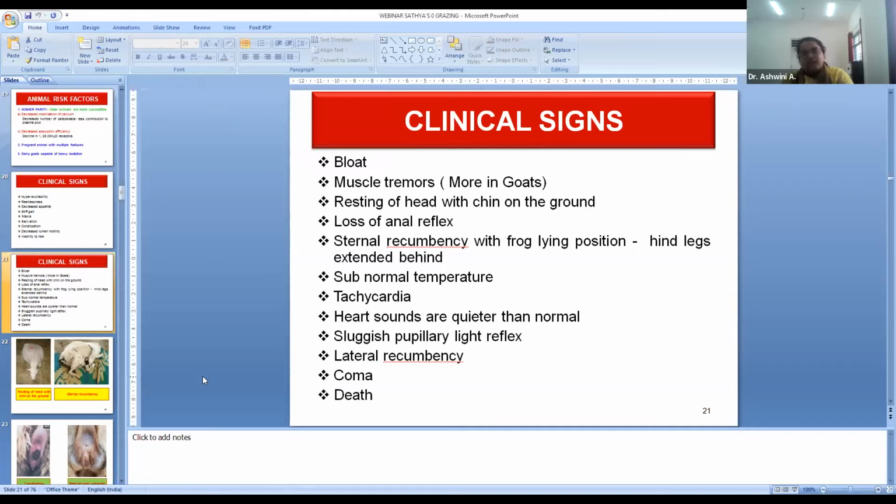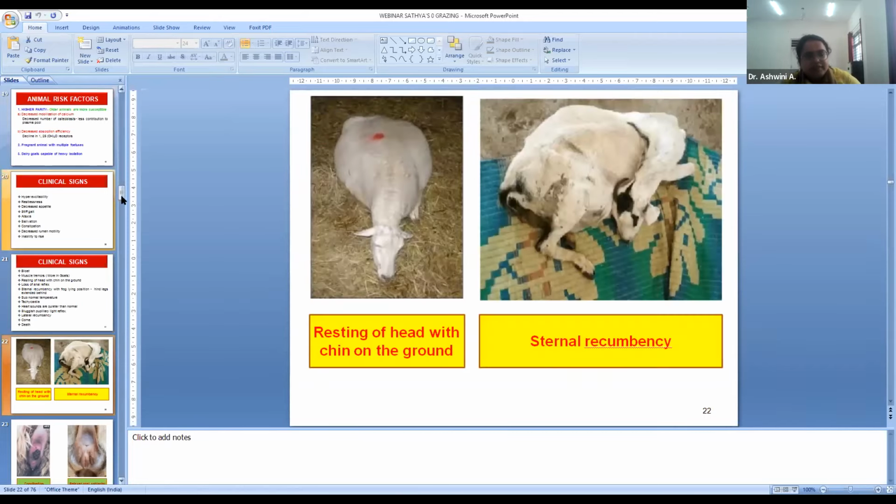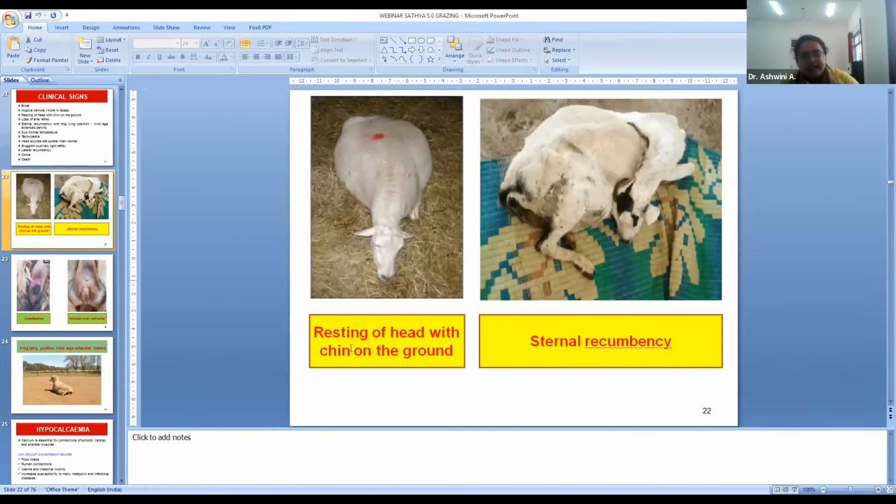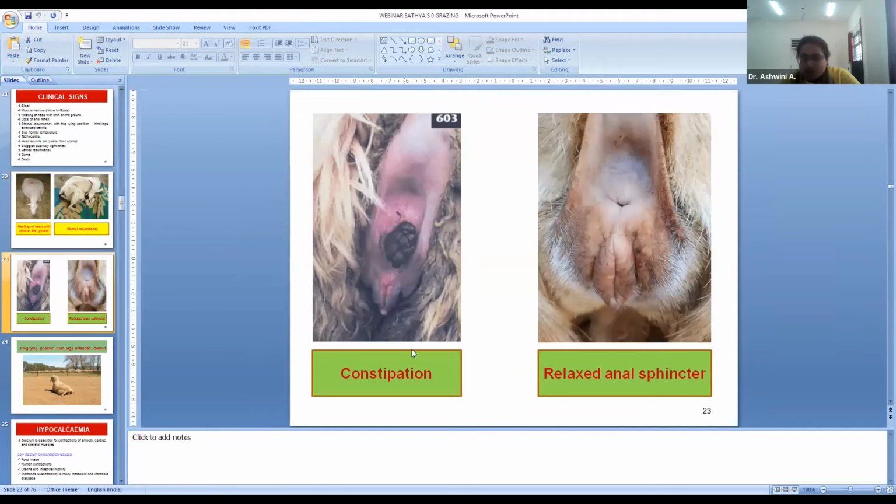And as the disease progresses from sternal recumbency, the animal goes to lateral recumbency, then it goes to coma, and finally ends up in death. There are some pictures which show the clinical signs, like as I already said, resting of head with chin on the ground, and a typical S-shaped kink, like as we see in the second stage of hypocalcemia or milk fever in cattle, a sternal recumbency in goat, and constipation.